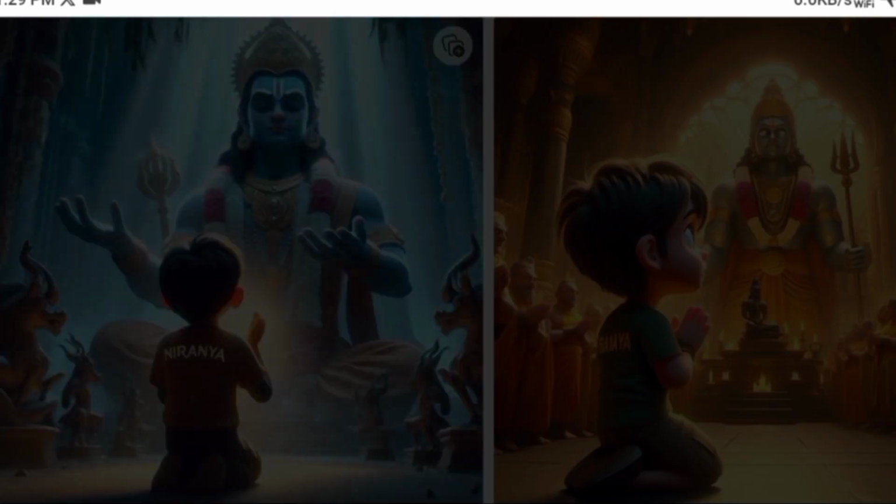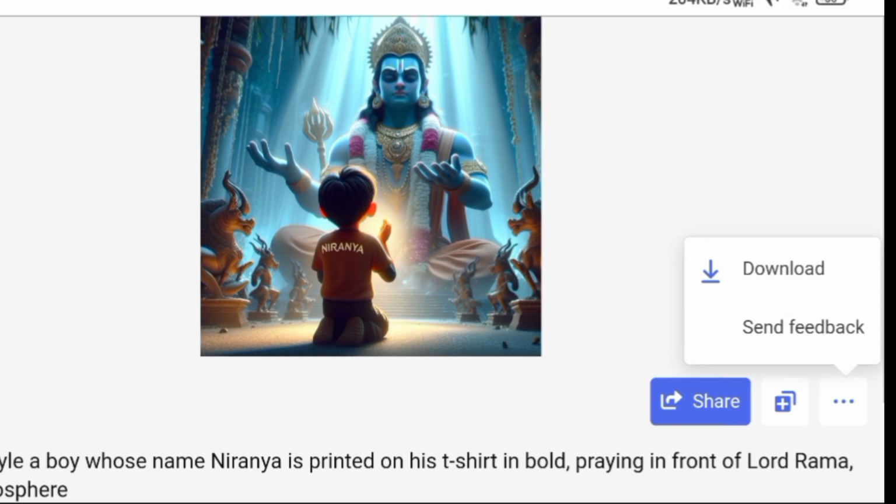Alright, to download this image just click on it, click on the three dots and here you go.